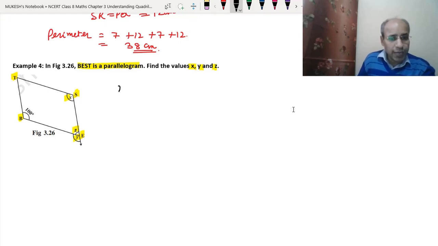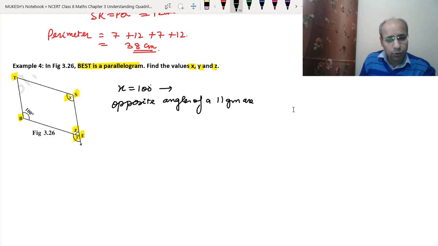So x will be equal to 100 degrees, as opposite angles. Why are they equal? Opposite angles of a parallelogram are equal. So this x and 100 will be equal, so x will be equal to 100 degrees. Now we have to find z. Before this we can find y.